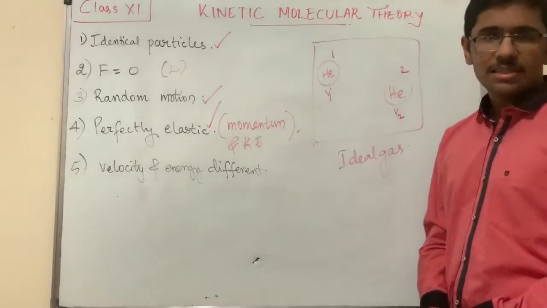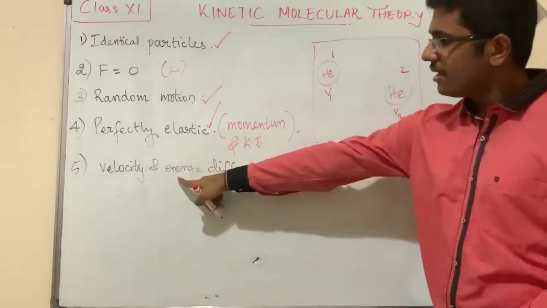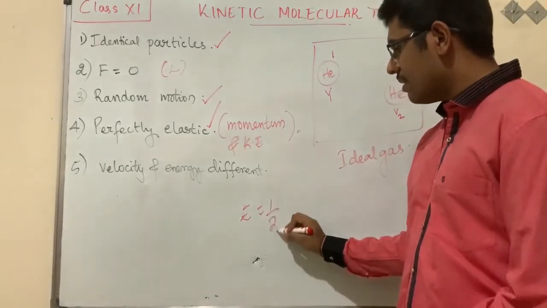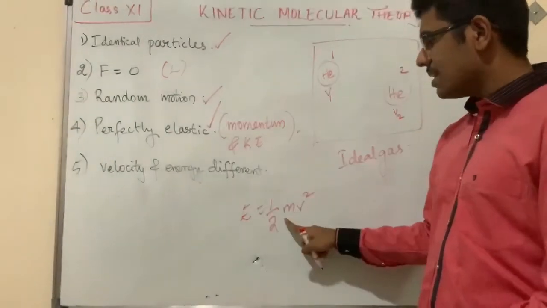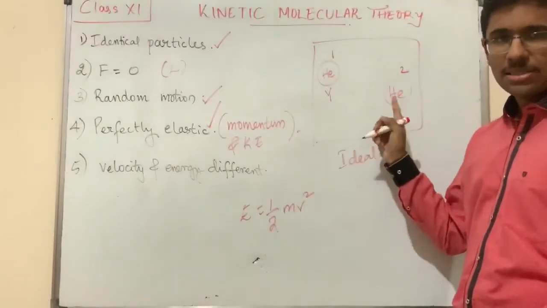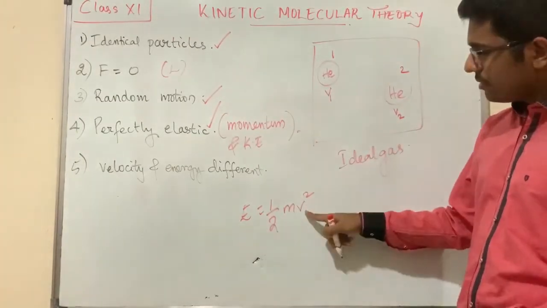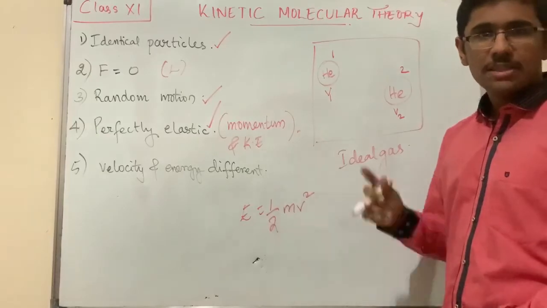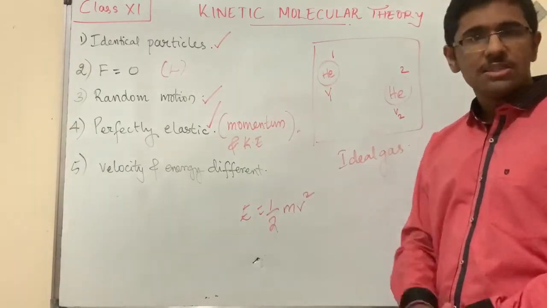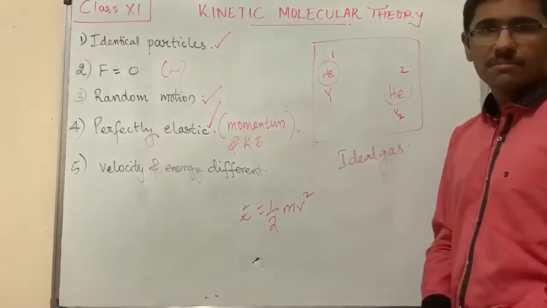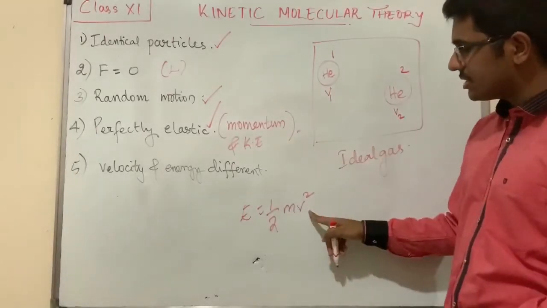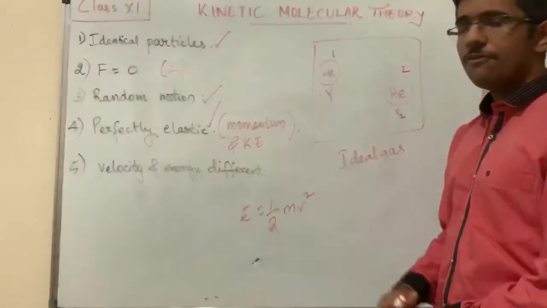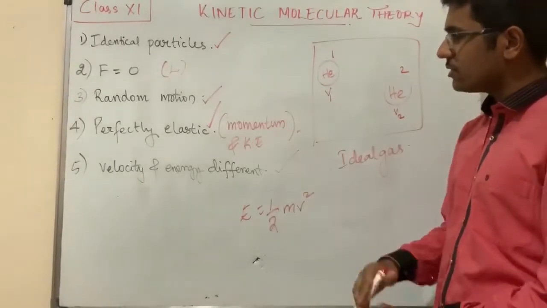If their velocity is different, then obviously their energy also changes, because energy is equal to half m v square. Mass is constant for helium particles or any gas molecule. So velocity changes. Velocity is a vector quantity. If the speed remains the same, still velocity can change, because of direction. Direction changes means velocity changes. So energy changes. So we can say that velocity and energy are different. So we can say this postulate is also correct.